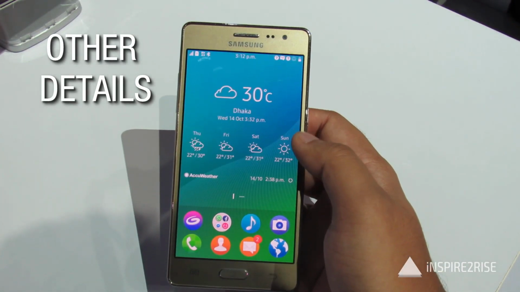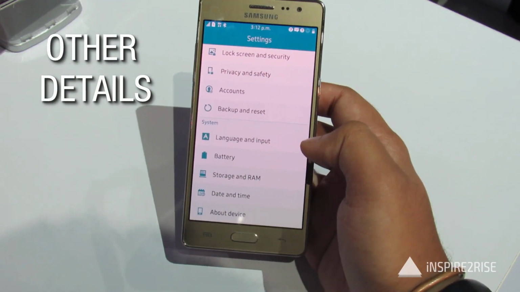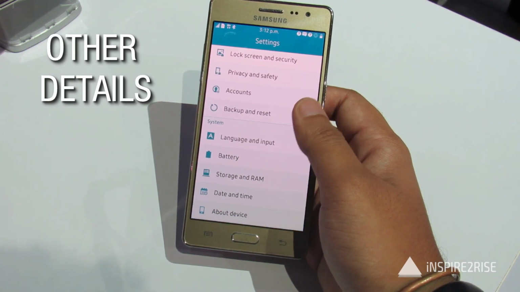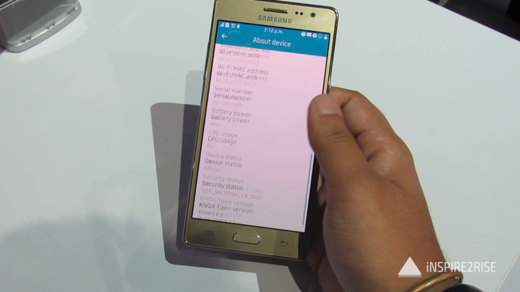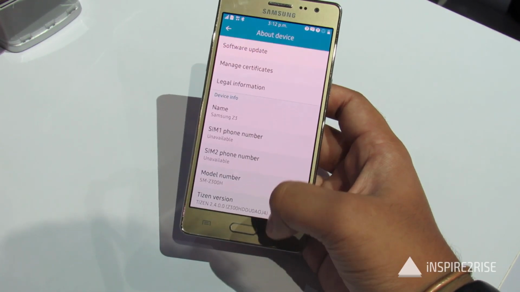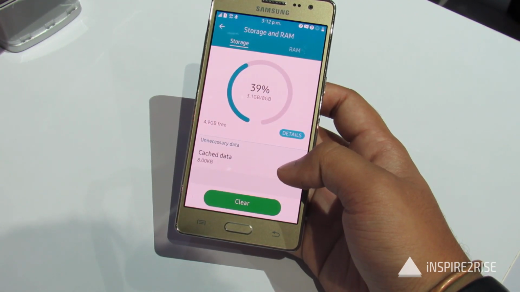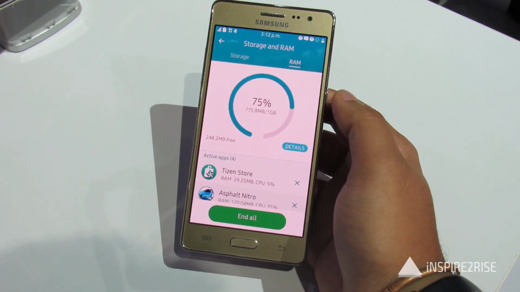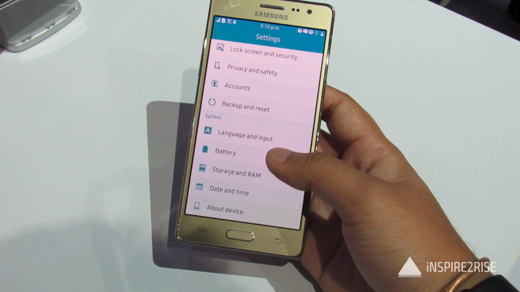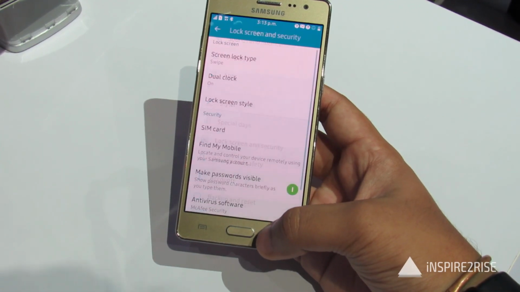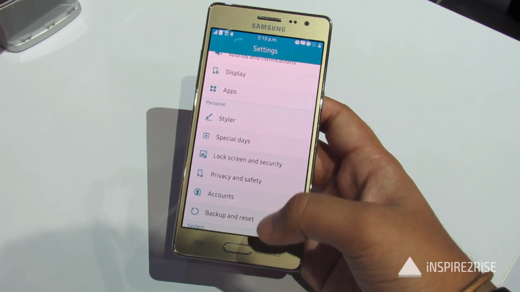And now let us just move forward and test a few more things on the smartphone and show you a few more things. So moving forward, let us just show you the innards of the smartphone from here. So let us just go to the settings screen and see a lot more about this device. It supports a dual micro SIM, comes with a 2600 mAh battery and weighs 137 grams. Overall the device looks really premium and feels good in hand. The RAM, as we already told you, is 1 GB, ROM is 8 GB, micro SD expandable up to 128 GB, has an accelerometer and proximity sensor, and the player supports MP4, M4V, almost all major formats for videos.